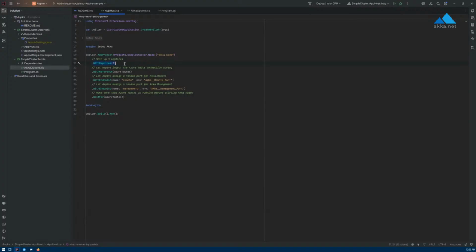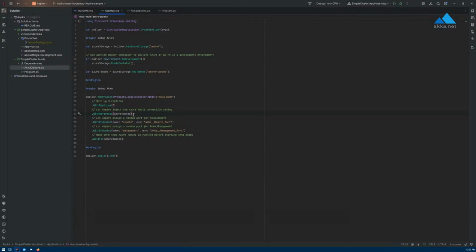State how many replicas they need. If you're using Azure, for local development I would personally suggest you use this because it makes clustering a lot easier in Akka because it's automated.